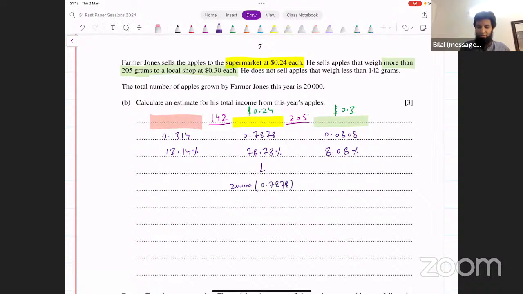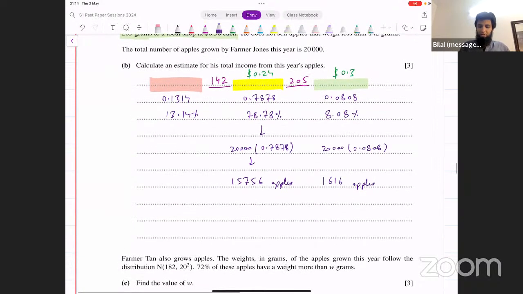How many apples is that? 0.7878 times 20,000 is 15,756 apples. And then do the same thing for this: 0.0808 multiplied by 20,000. That is 1,616 apples.